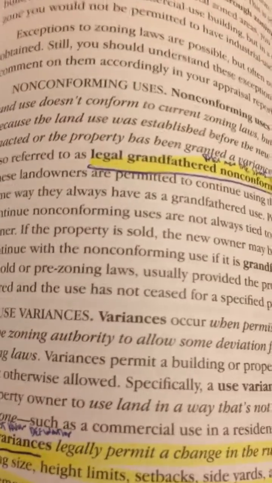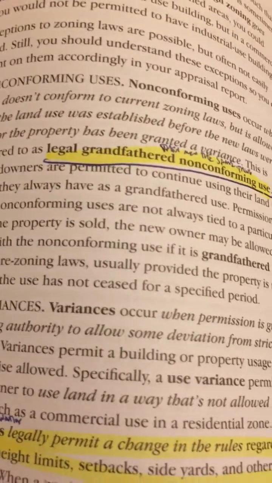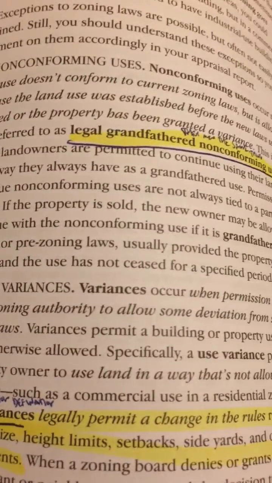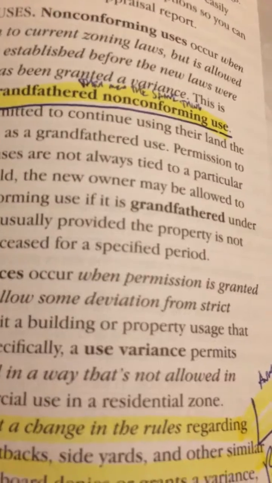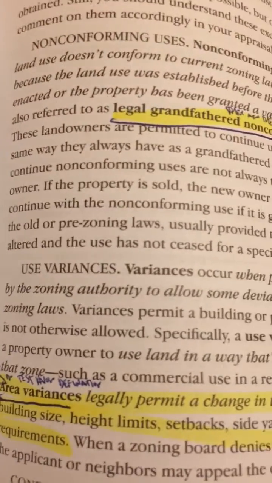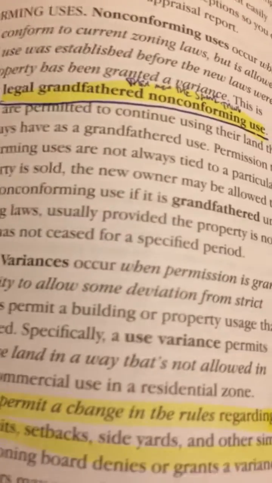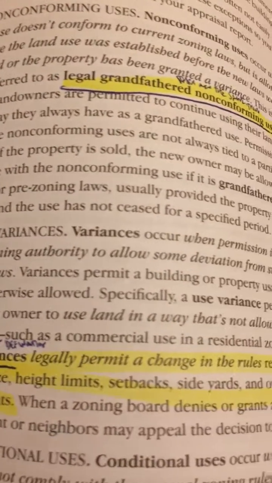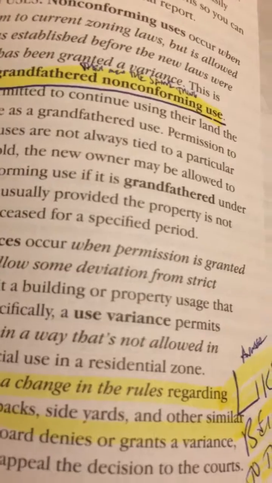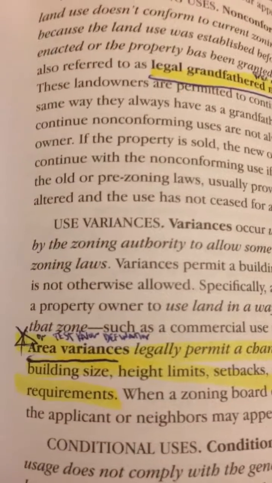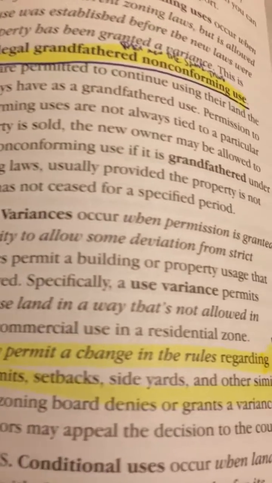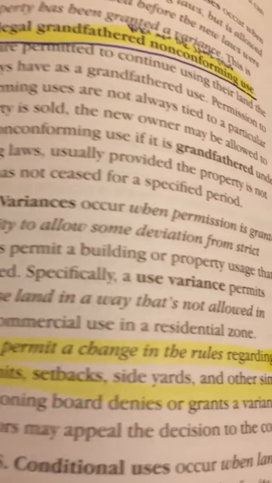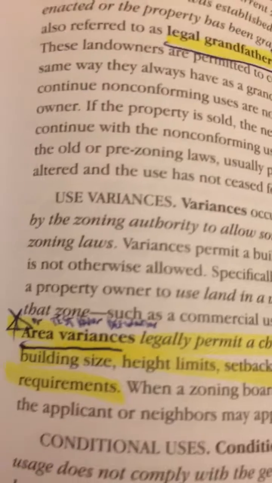Use variances. Variances occur when permission is granted by the zoning authority to allow some deviation from strict zoning laws. Variances permit a building or property usage that is not otherwise allowed. Specifically, a use variance permits a property owner to use land in a way that's not allowed in that zone, such as commercial use in a residential zone.